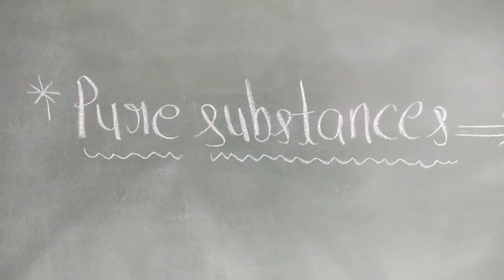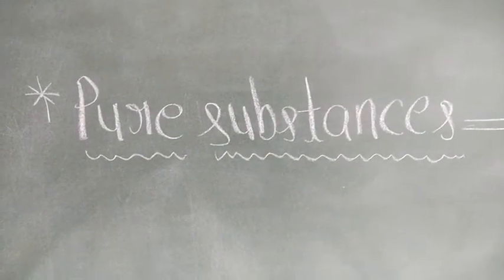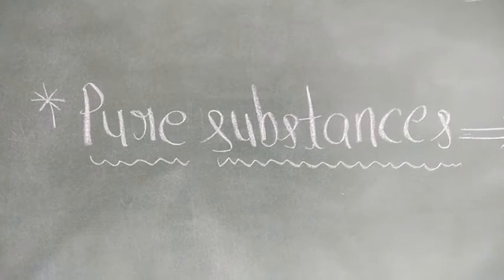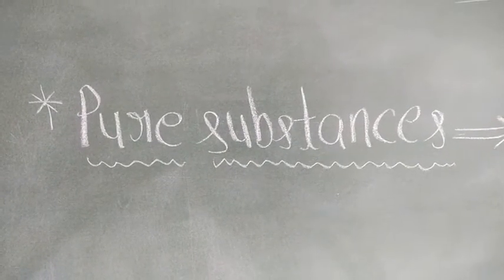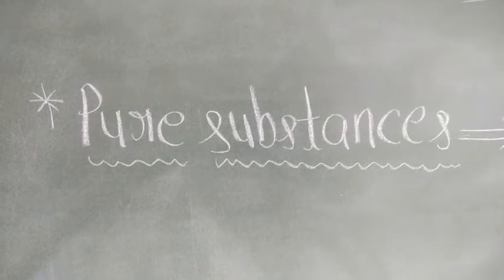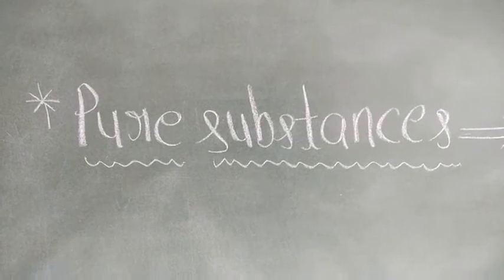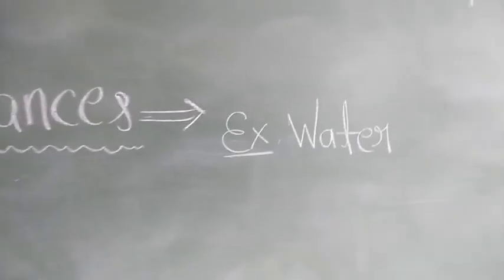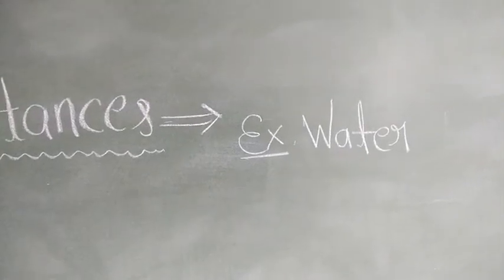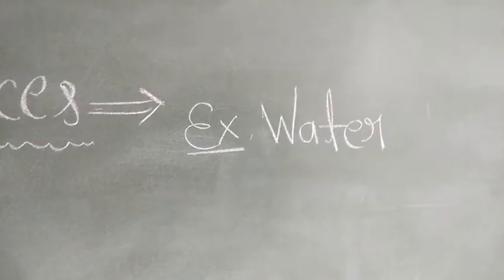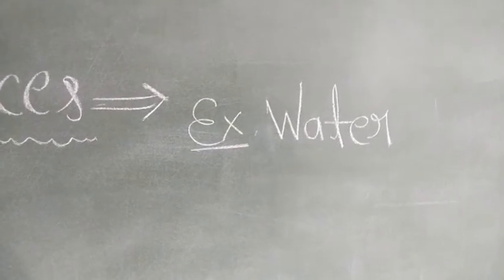What are pure substances? Those substances that are made up of only one type of particle are known as pure substances. Example, water. Water is an example of a pure substance because water is made up of only one type of particle.